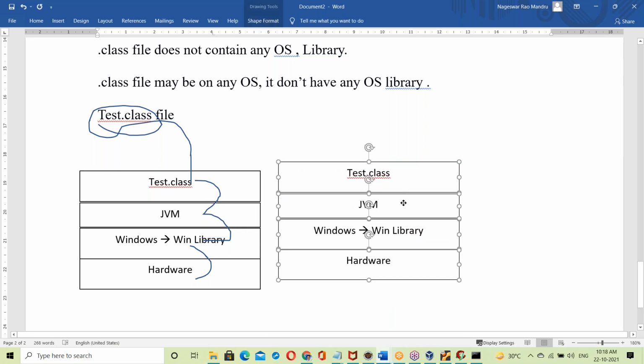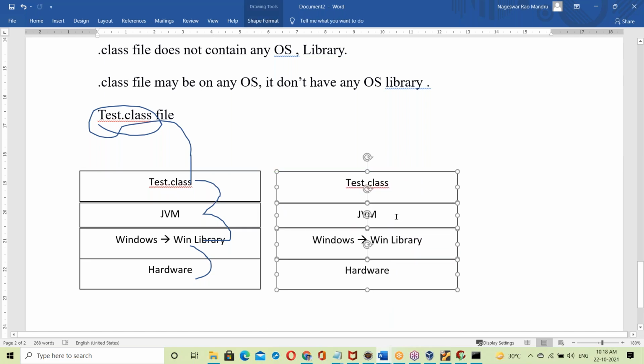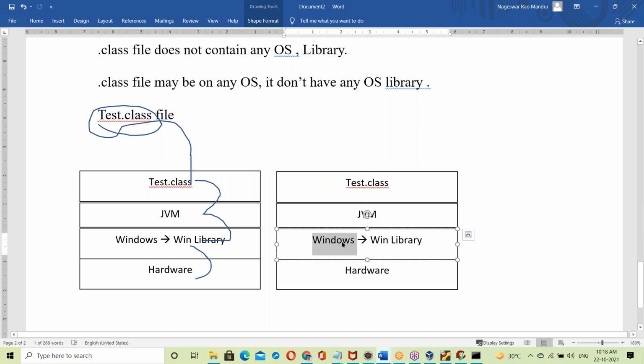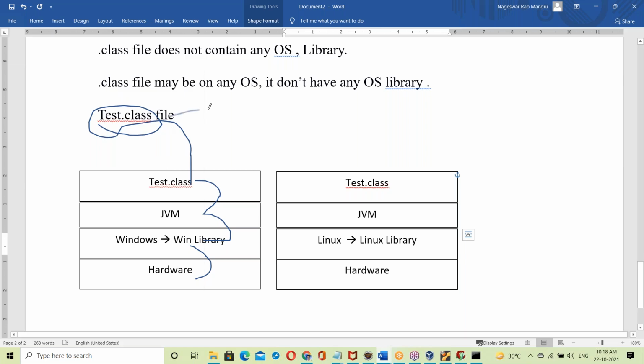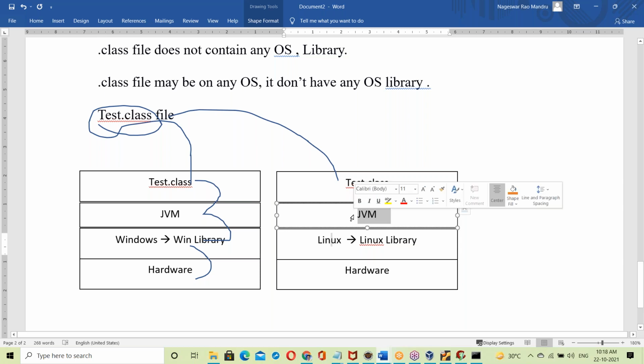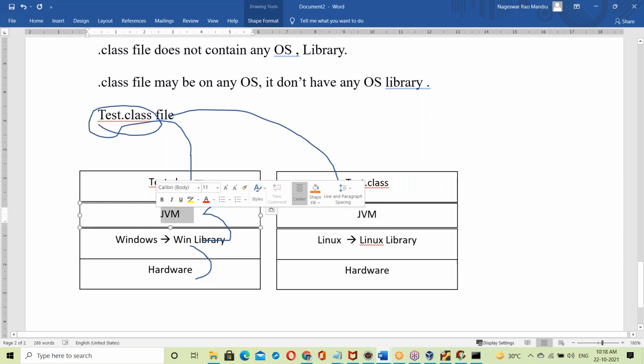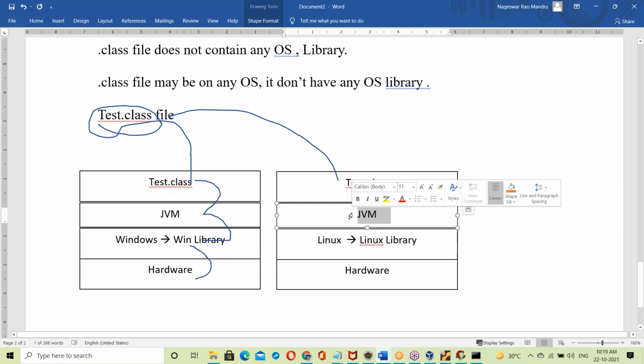Linux platform, with the Linux library. Now the same Test.class file moves to the Linux base. On the Linux base, this is the JVM. On Windows, this is the JVM, and on Linux also there is a JVM. So Windows has its own JVM, and Linux has its own JVM.